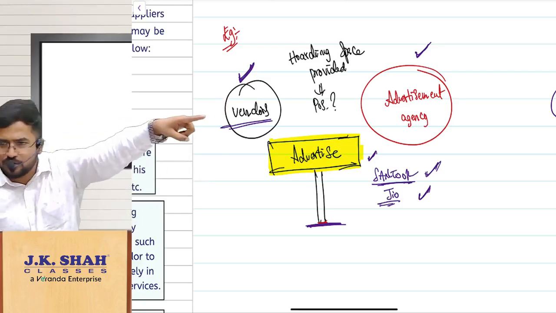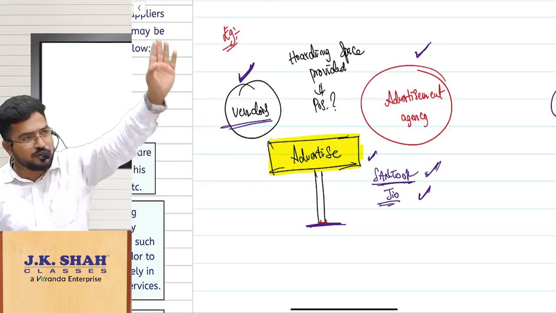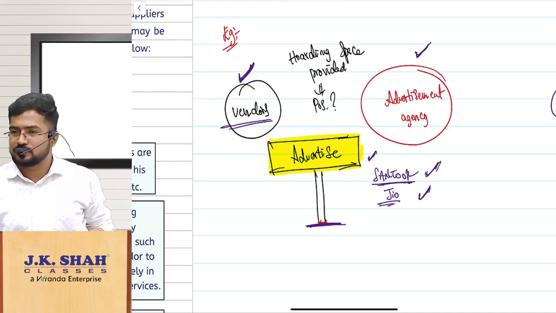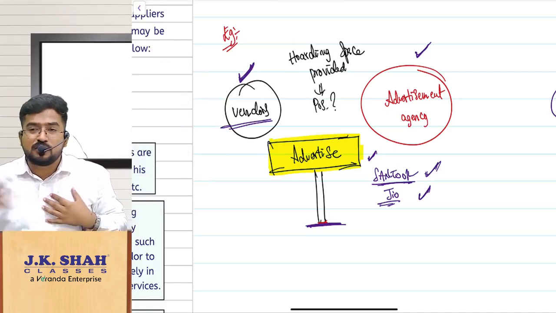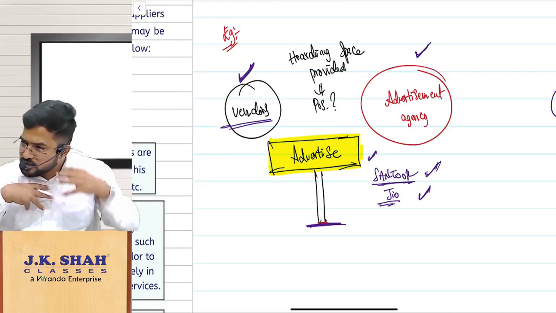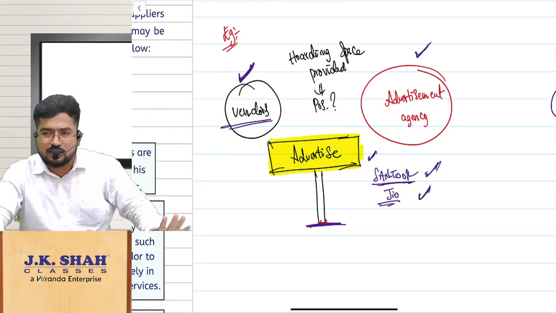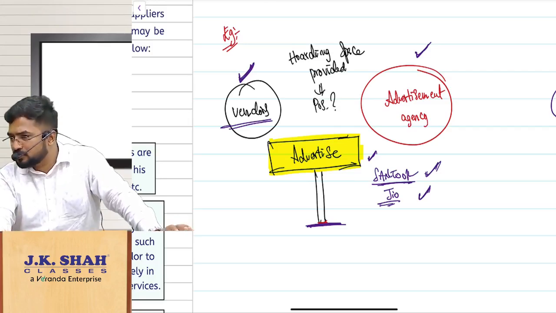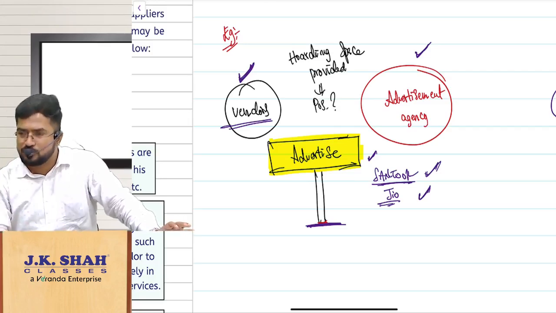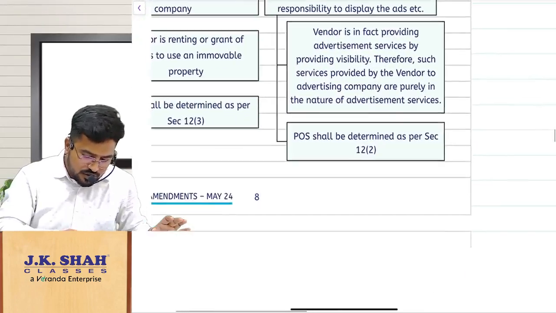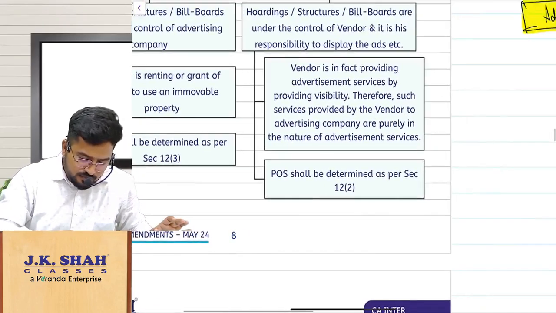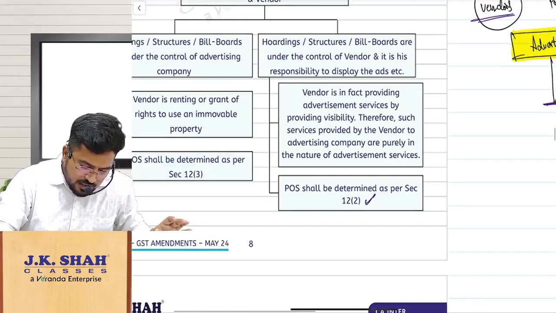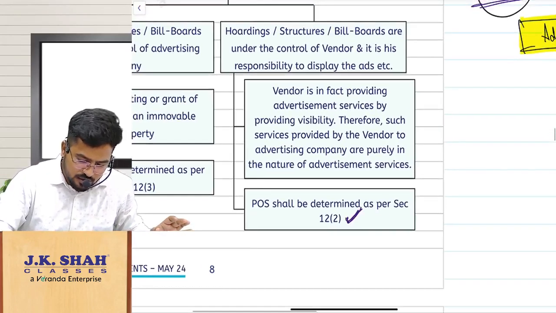Sir, is this holding yours, sir? So Santur company will go and say, put my board, sir. Not possible. So these people will have some advertising agencies. These people will do all these activities. Am I clear? Now tell me how I should decide place of supply here. So place of supply you should decide as per section 12 subsection 2, as per general rule.